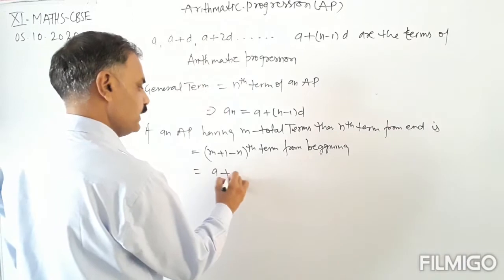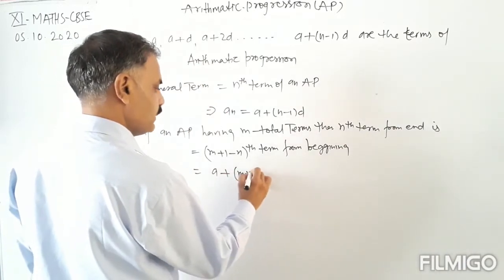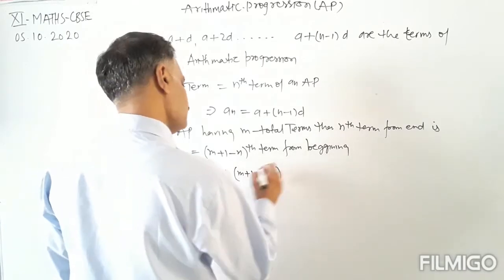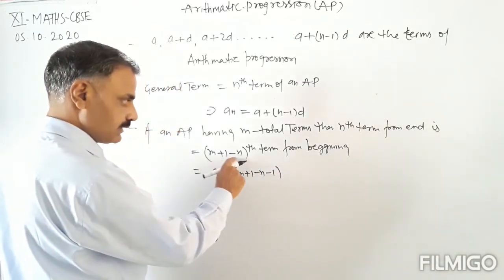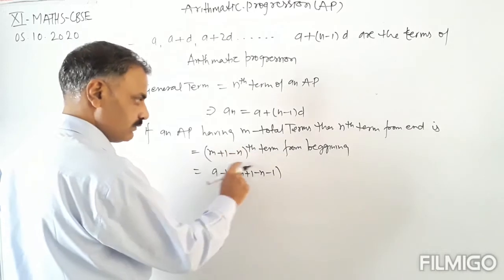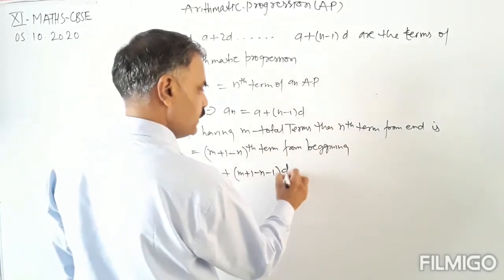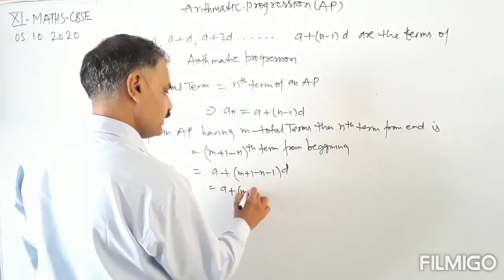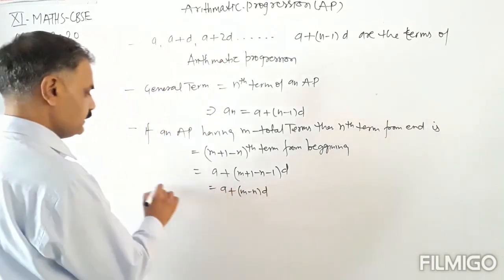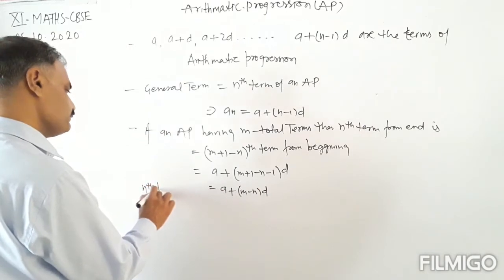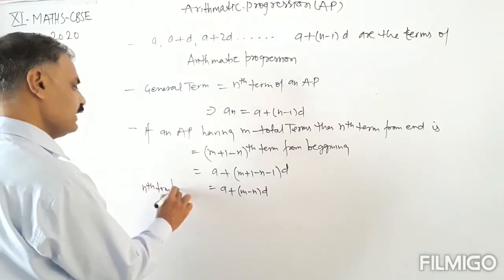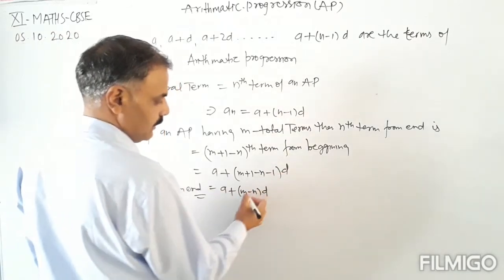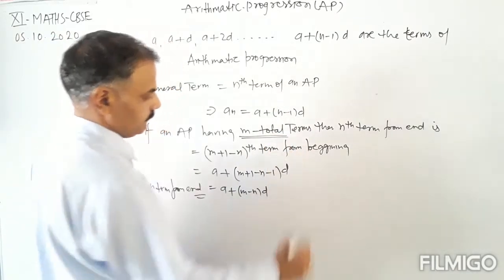This is equal to a plus (m plus 1 minus n minus 1) into d, which equals a plus (m minus n) into d. This is the nth term from the end, where total terms are m terms.